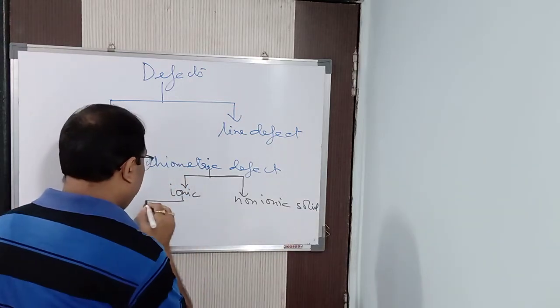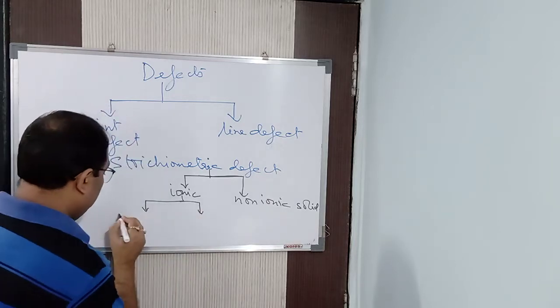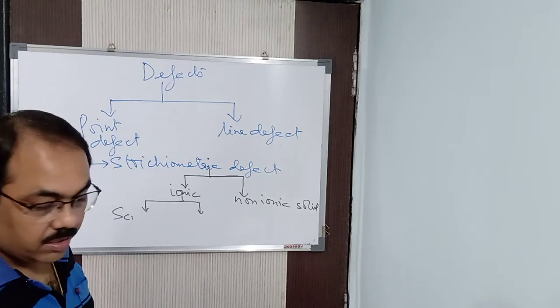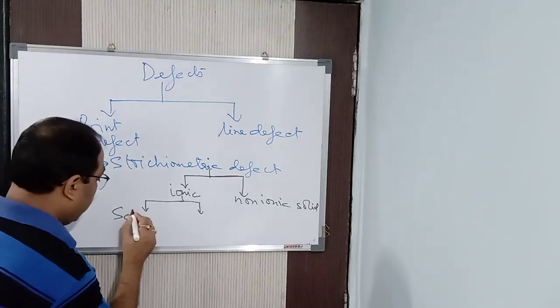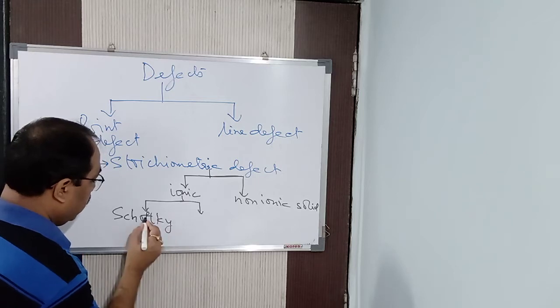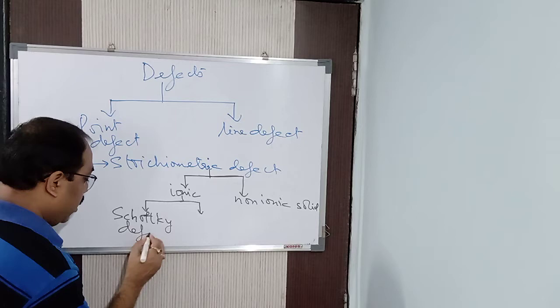In ionic solids, again we are having two types. The first one is Schottky defect, S-C-H-O-T-T-K-Y, Schottky defect.